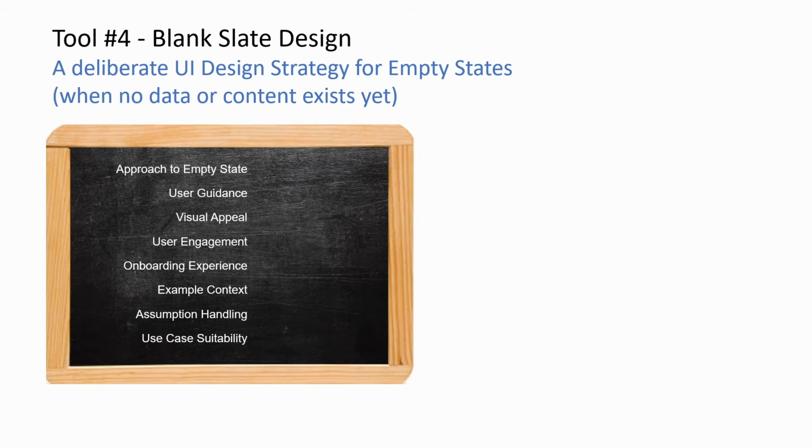Looking specifically at UI design strategies, we can break down blank slate design approach in these 8 categories and compare how this approach differs from a traditional approach when filling the empty state. So let's say if a user lands on a website for the first time, what do we show to that user? Do we just show nothing, or we give them something to do? So the approach blank slate design uses is an active approach. We would rather give them something rather than nothing.